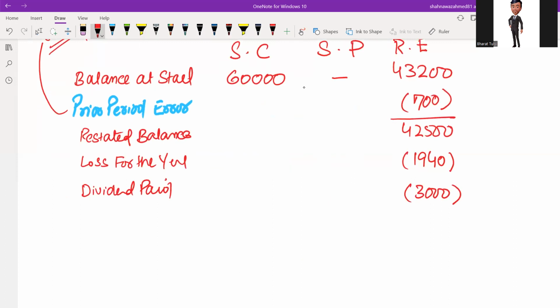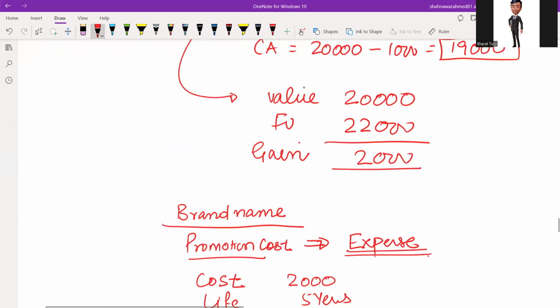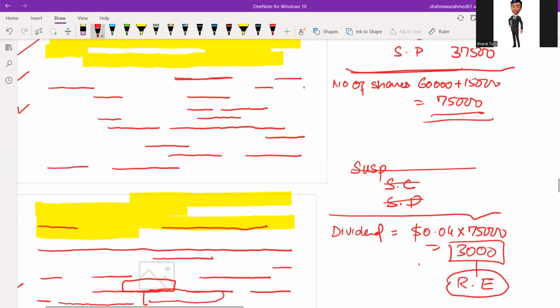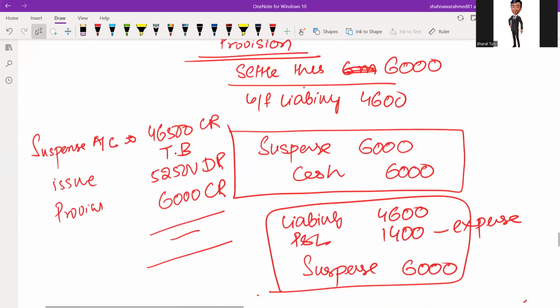Issuance of shares, right issue. 15,000 was credited in the capital, rest was credited in the premium account. What was that premium value? It was share premium credit by 37,500.